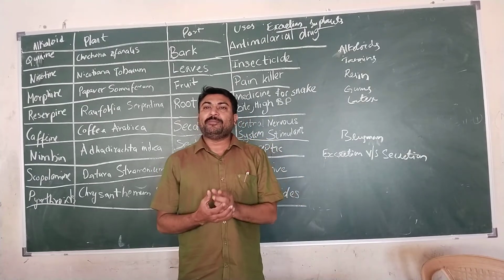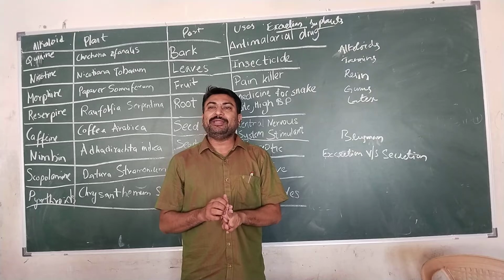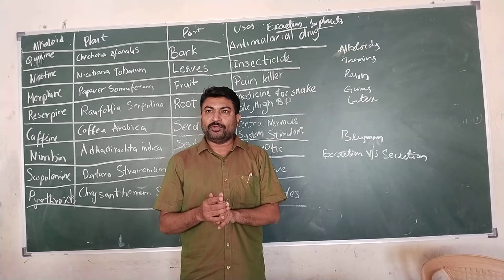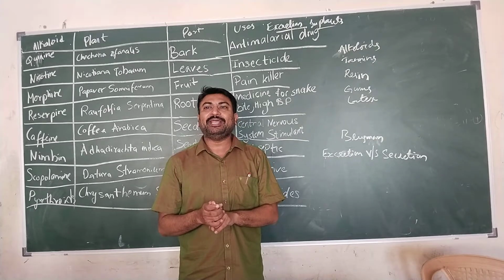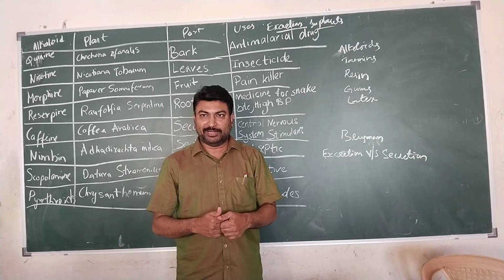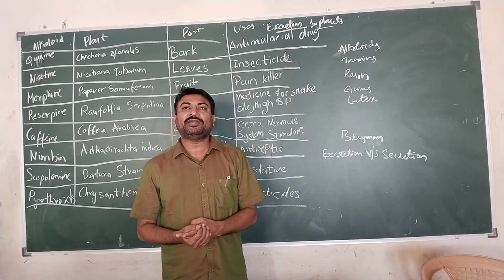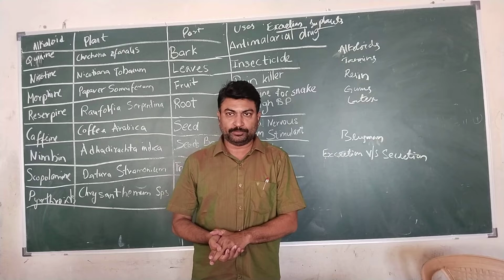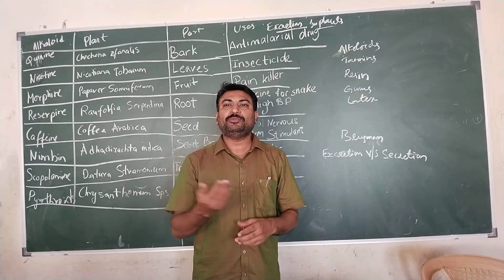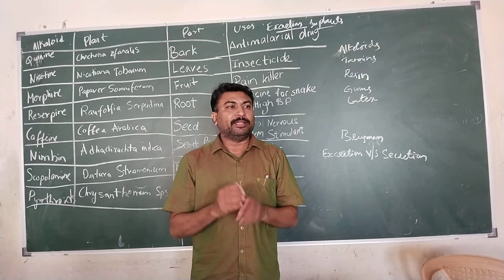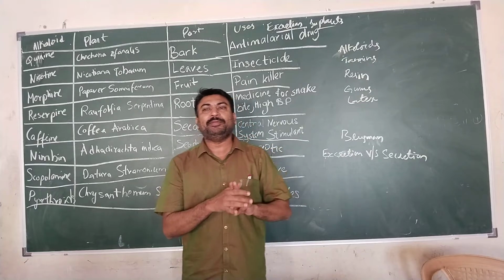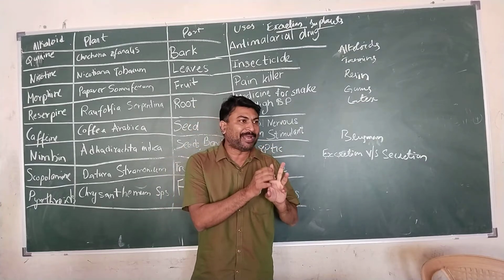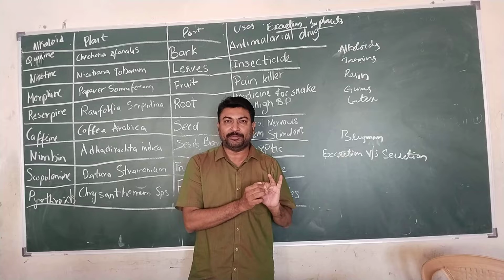There are two types of metabolites which are released by the plants. Primary metabolites are glucose, proteins, etc. They are utilized by the plant for itself. And there are secondary metabolites which are not utilized by the plant for its growth. Those are considered to be the waste products. The plant will be releasing two types of metabolites. One is primary metabolite, the second one is secondary metabolite.